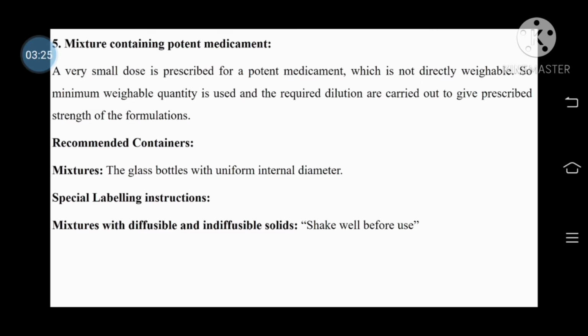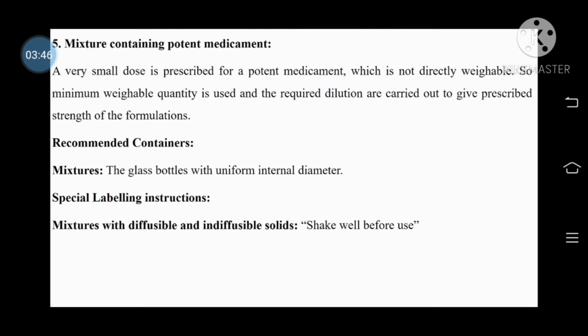When a very small dose of a potent medicament is prescribed which is not directly weighable, the minimum weighable quantity is used and the required dilutions are carried out to give the prescribed strength of the formulation.